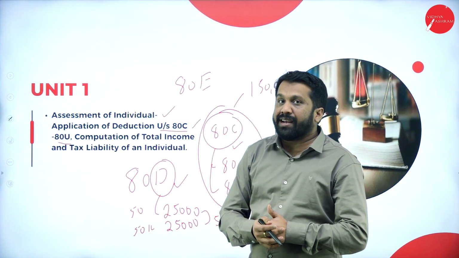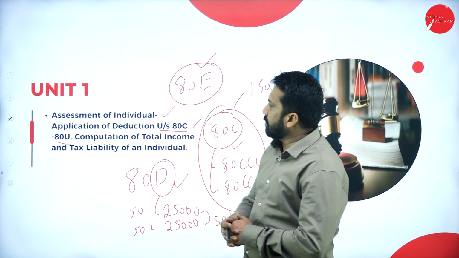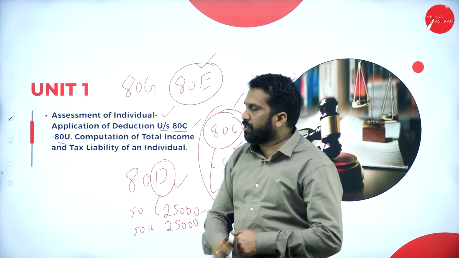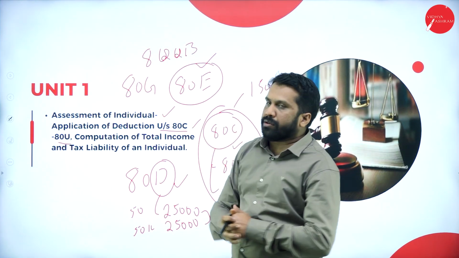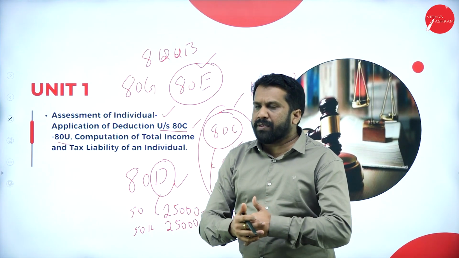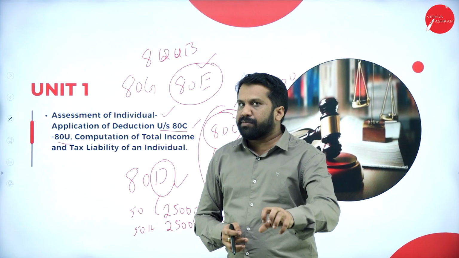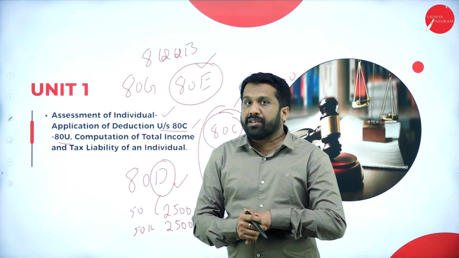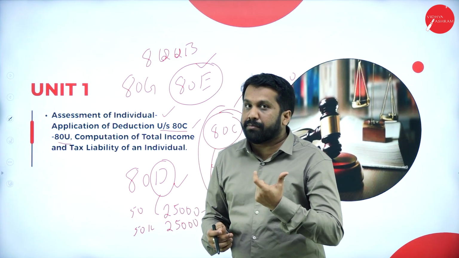Again, after 80D you have 80E. E talks about education. All your education loan comes under this. And 80G, all your donations will come here. 80QQB talks about your royalty. There are so many deductions. While doing that particular topic, I'll explain which are the deductions, how to calculate, how the calculations are done, and what the actual deduction means.